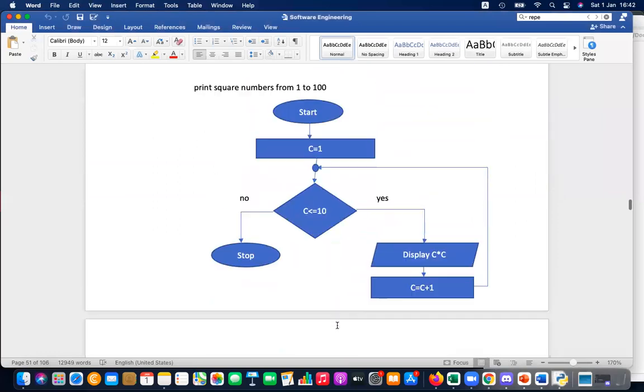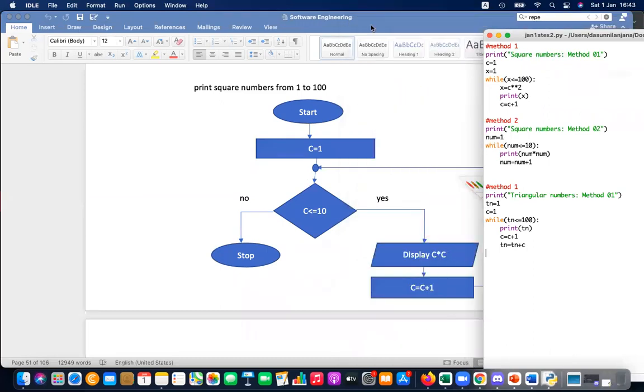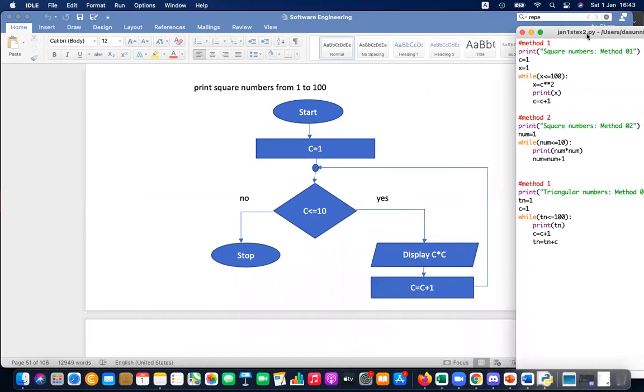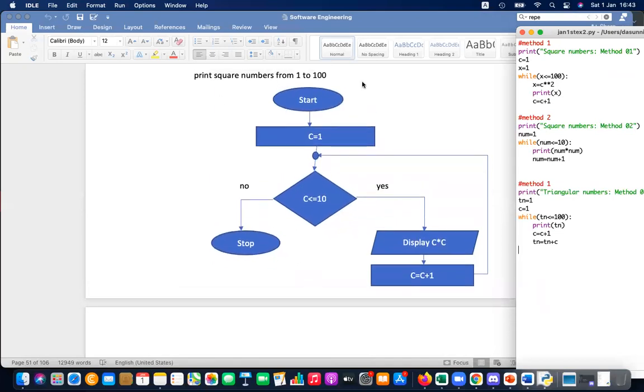This is the first flow chart, and this is the flow chart for square numbers. While drawing the flow chart, you can write the code. This is for the square numbers.